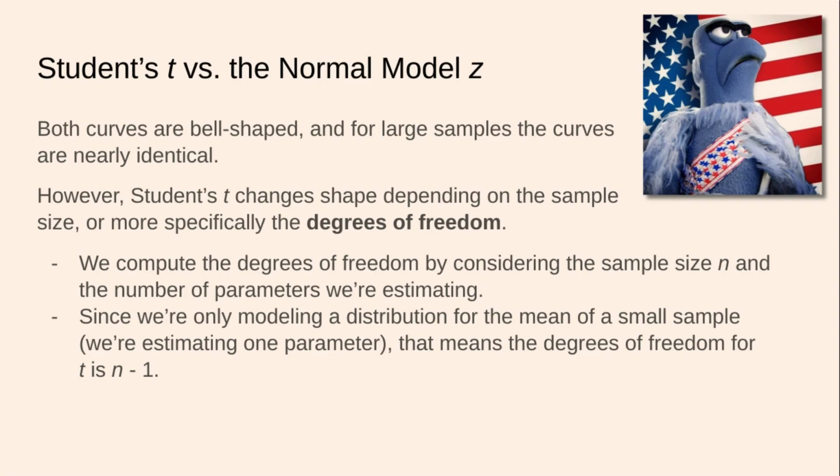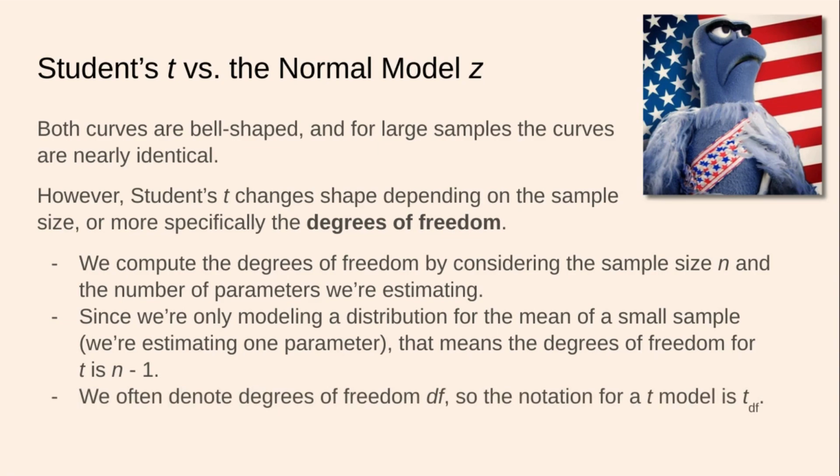So since we're only modeling a distribution for the mean of a small sample, that means the degrees of freedom is n minus 1. We have one parameter we are estimating, namely the mean, so we subtract 1 from n, and that would give us our degrees of freedom. We often denote degrees of freedom lowercase d, lowercase f. So the notation for a T model is T with some number of degrees of freedom. So for a sample of size 15 being used to estimate one parameter, we would use T subscript 14.